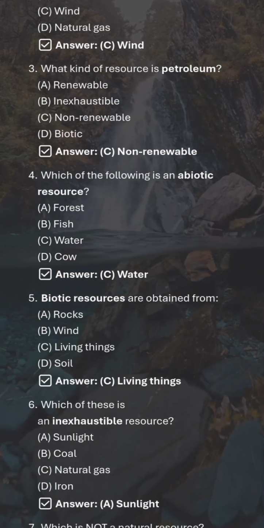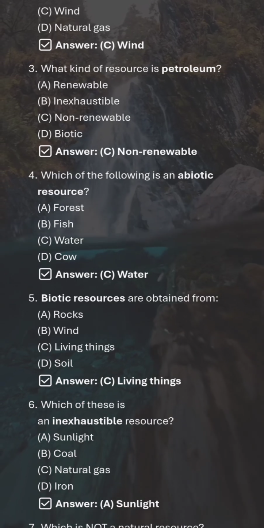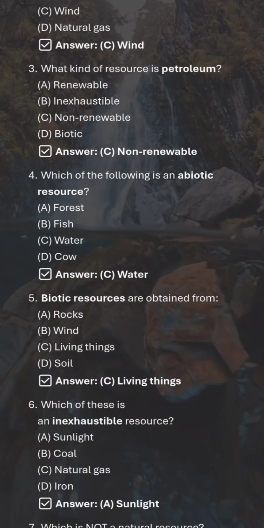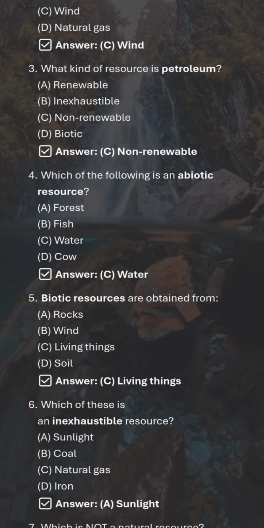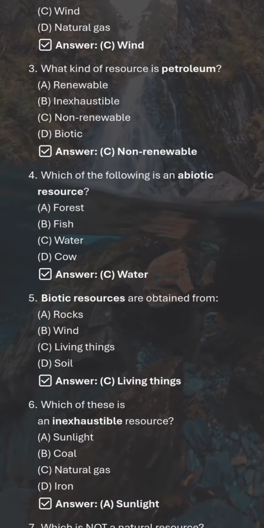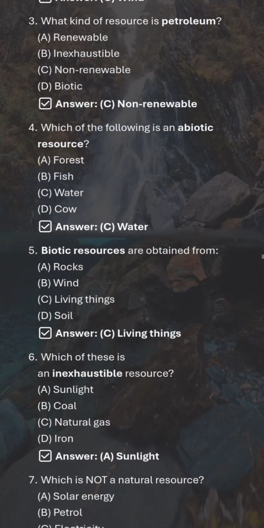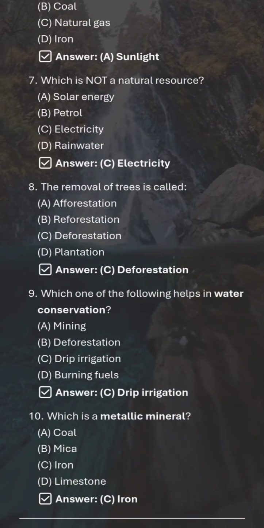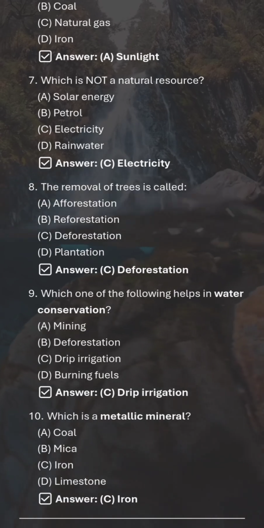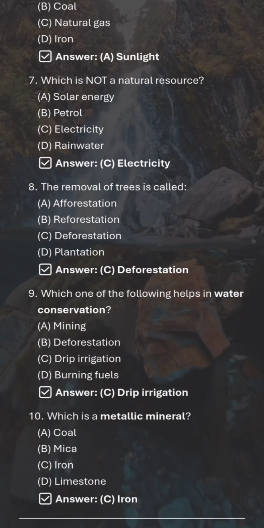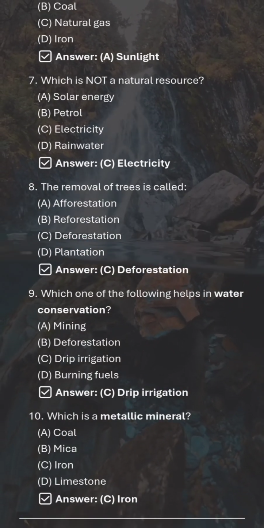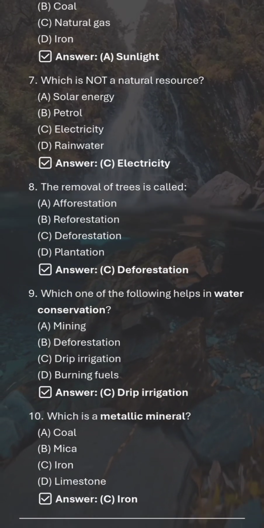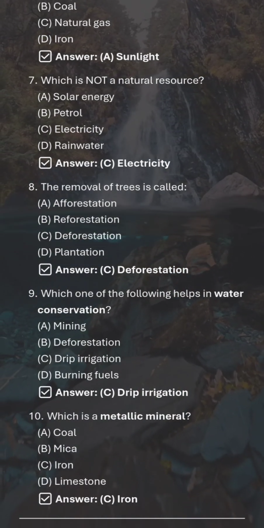Water. Biotic resources are obtained from living things. Which of these is an inexhaustible resource? Sunlight. Which is not a natural resource? Electricity. The removal of trees is called deforestation.